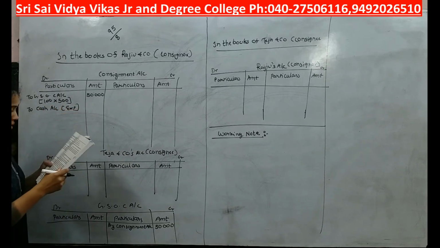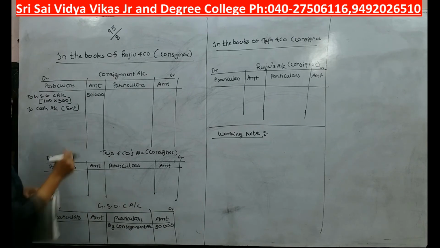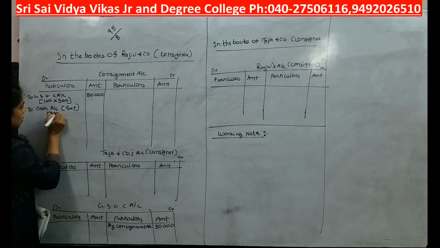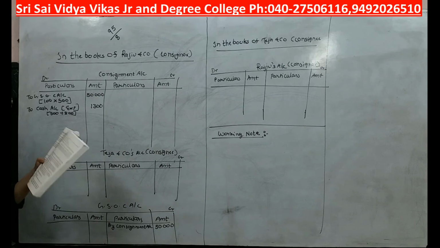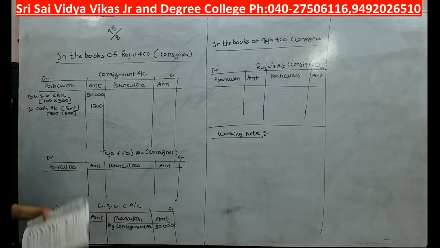How much expenses are there? They are 500 plus 800. So it will be 1300. Okay. Are we preparing cash ledger anywhere? No. Simultaneous effect will not appear.